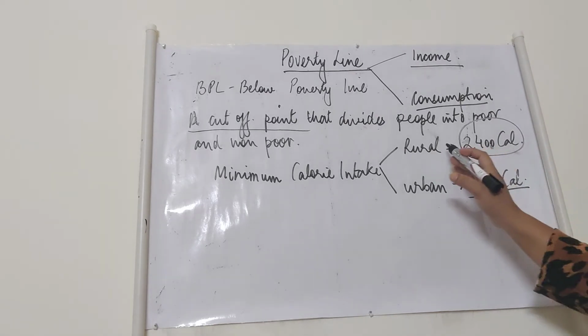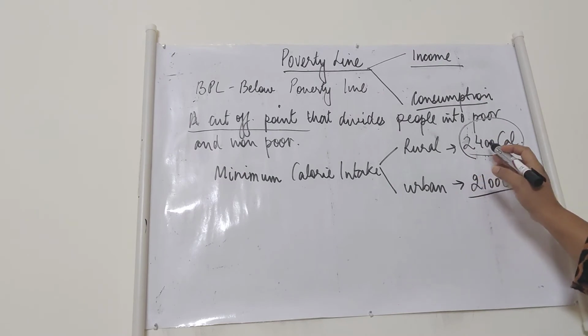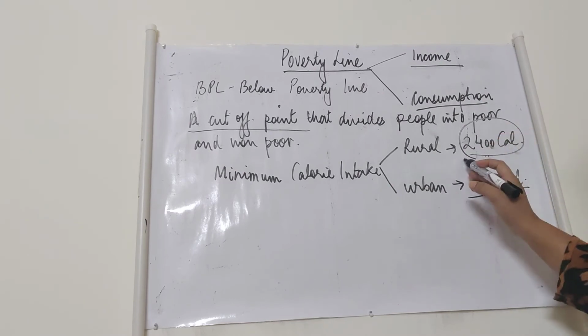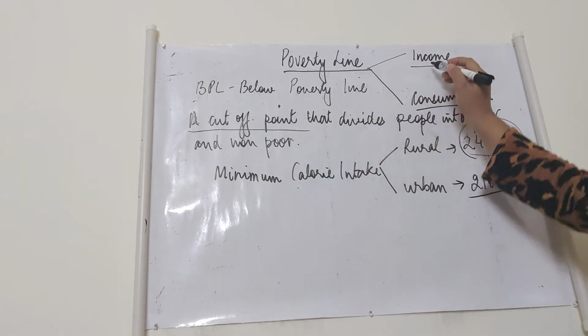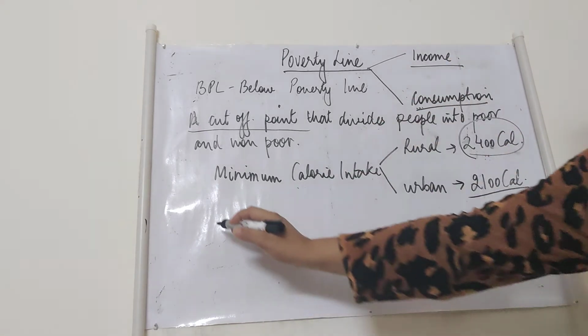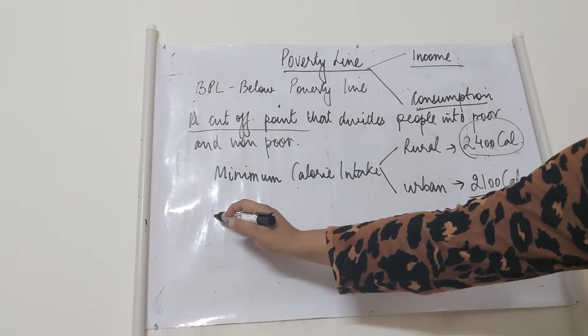Clear? That is why the minimum calorie intake of the rural areas is more than the urban areas. Now, this was on the basis of consumption. On the basis of income,